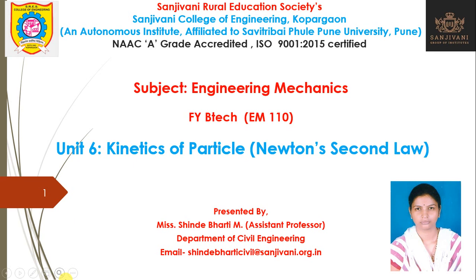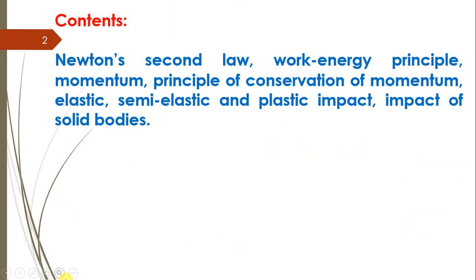The contents of unit number 6 are Newton's second law, work energy principle, momentum, principle of conservation of momentum, elastic, semi-elastic and plastic impact, and impact of solid bodies.